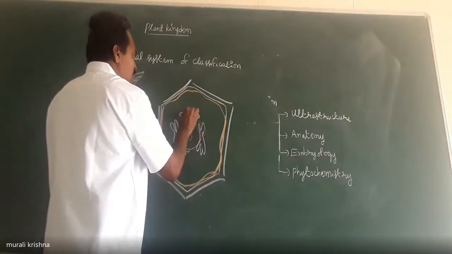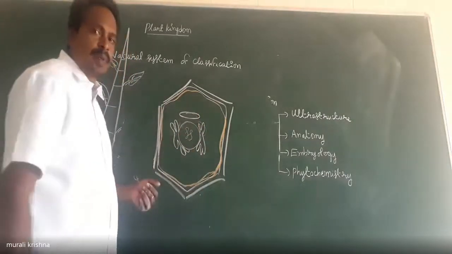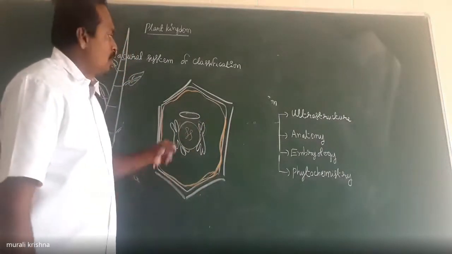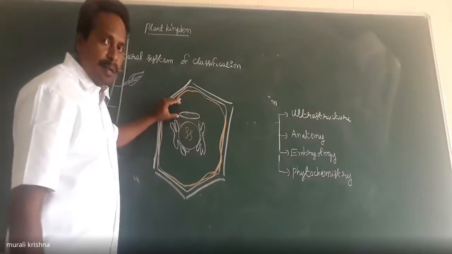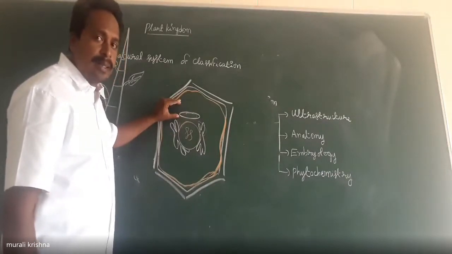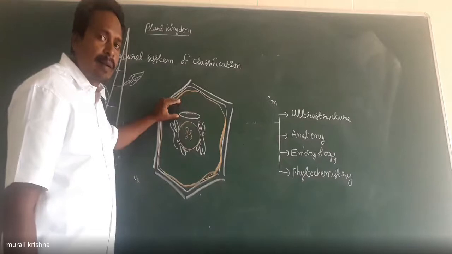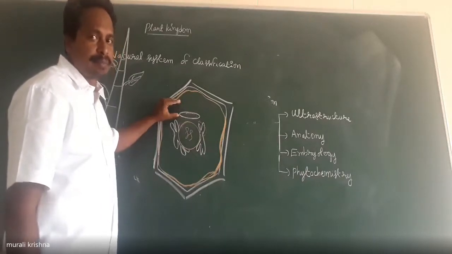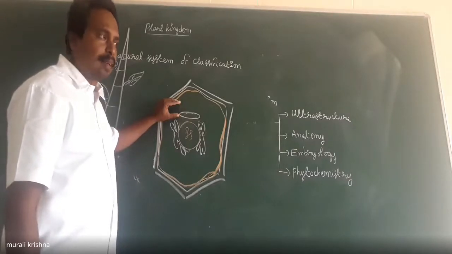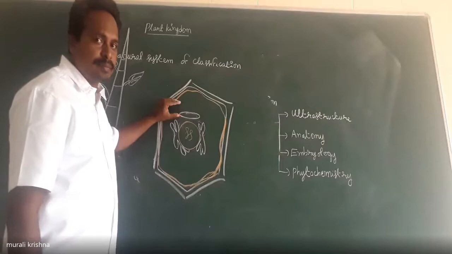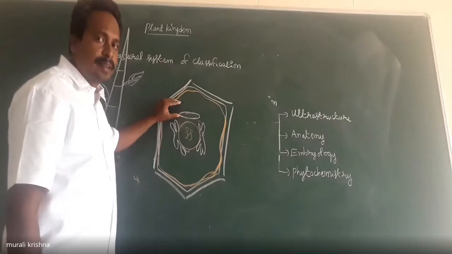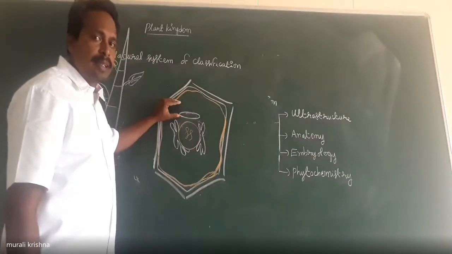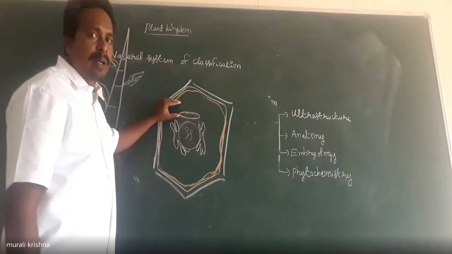The in-detail structure of the cell we can see under the electron microscope. So that is ultrastructure. Is it clear? Ultrastructure of the cell.